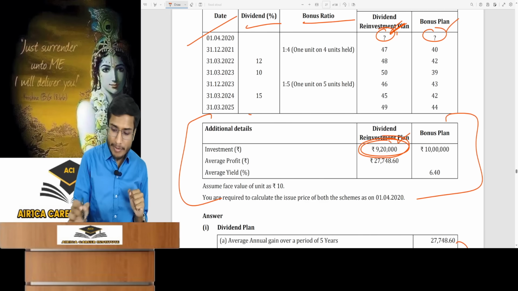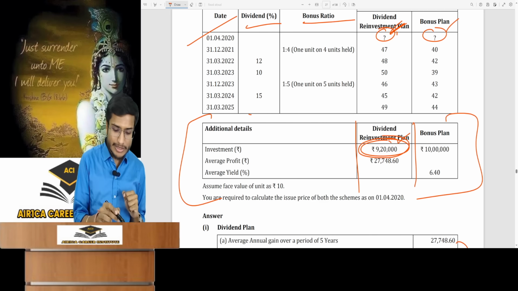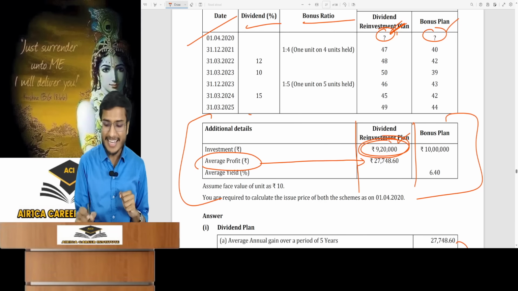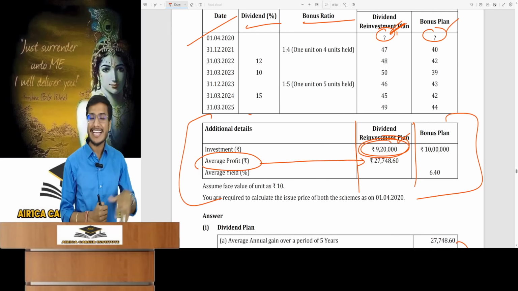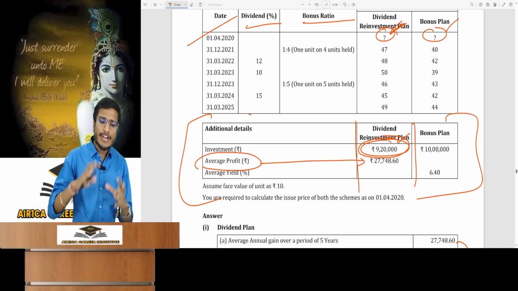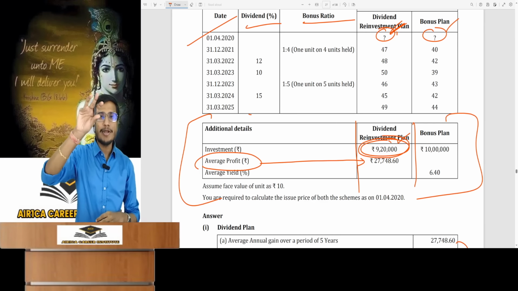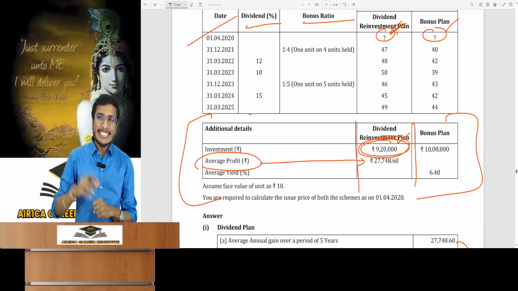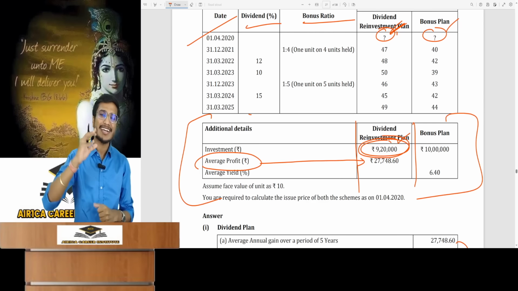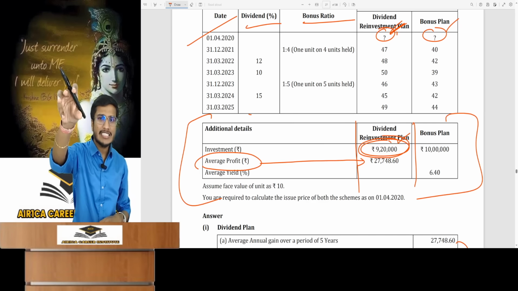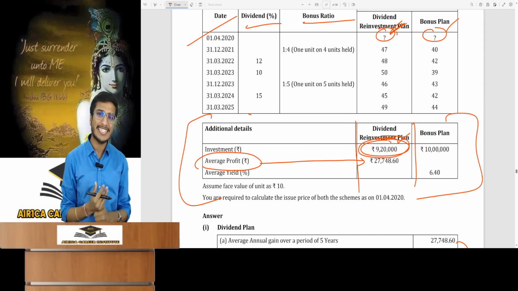Now within the additional information for the dividend plan, the average profit in rupee terms is provided. The average profit in rupee terms is given. It's for our calculation. How? Now think. Average profit means what comes in the numerator of the formula? Total profit. Investment value at end minus investment value at beginning is the holding period return formula, because this calculates the total profit you have earned in the entire investment period.